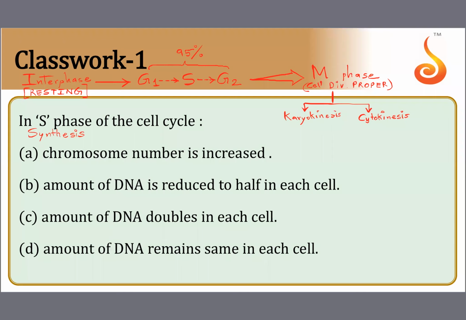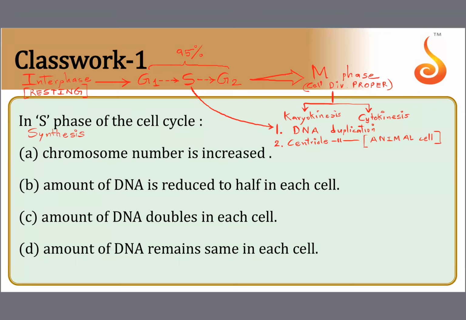In S phase, children, don't forget, very important, lot of questions based on S phase. Two major events take place. One is DNA gets duplicated. DNA duplication. Or it is also called chromosomal duplication, because chromosomes are nothing but DNA molecules. And the second event that happens during the S phase is centriole duplication. Centriole duplication happens only in animal cells, because plant cells do not have any centriole.